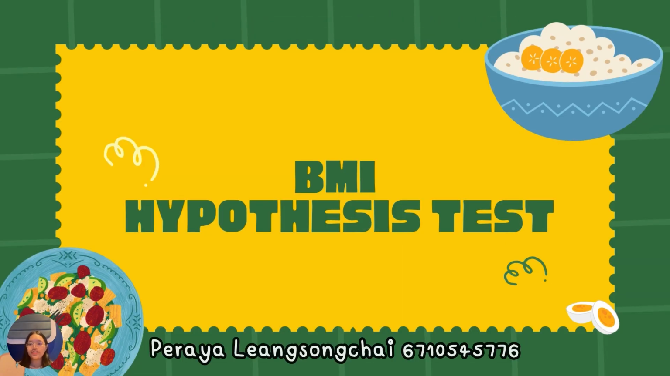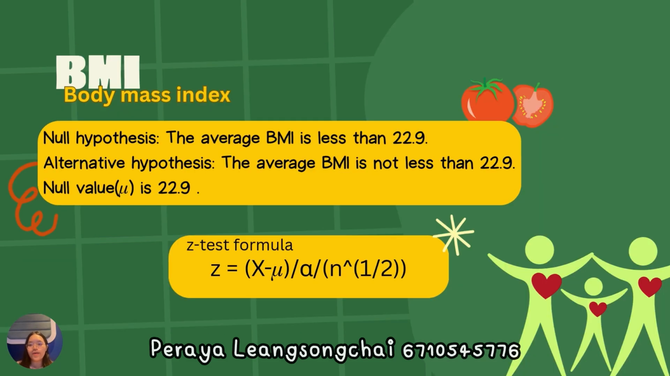Now we are testing whether the average body mass index, or BMI, of university students is below 22.9, which is considered the normal range. We set up our hypotheses. The null hypothesis assumes that the average BMI is not below 22.9, and the alternative hypothesis suggests it is. We will test this using a one-sample Z-test using the formula in the slides.